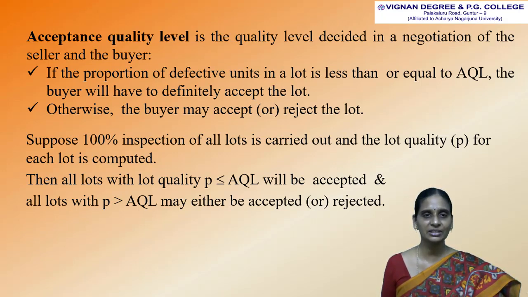Suppose 100% inspection of all lots is carried out and the lot quality, denoted by P, is computed for each lot. Then all lots with P less than or equal to AQL will be accepted, and all lots with P greater than AQL may either be accepted or rejected.